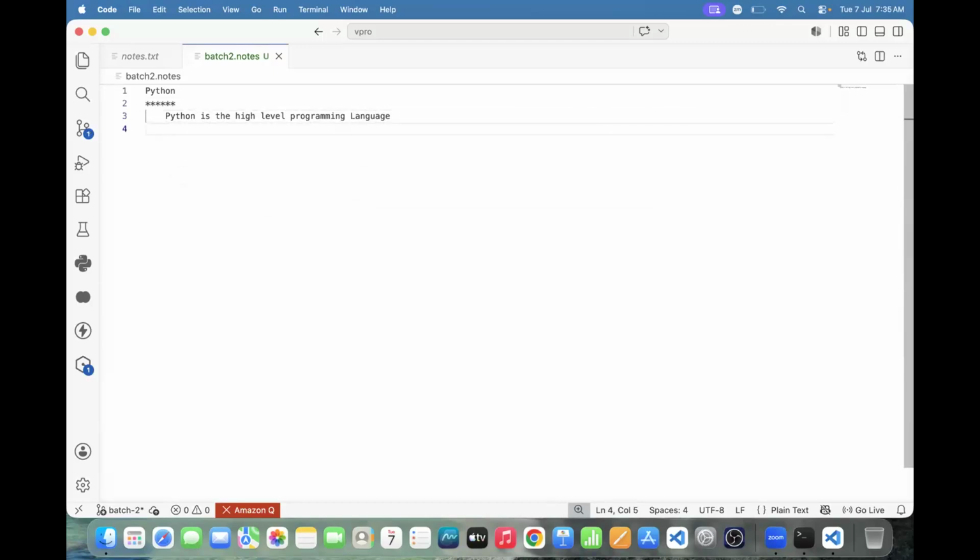Why Python? Python is used to build machine learning applications, deep learning applications, NLP applications, generative AI, and agentic AI. Python is the prerequisite for machine learning, deep learning, NLP, generative AI, and agentic AI.